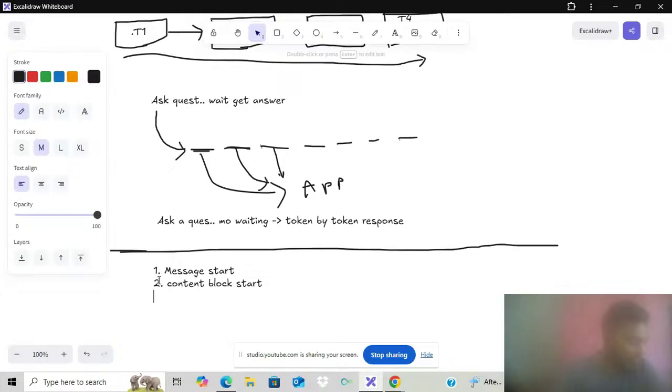Then we'll have the content block delta. They will send you this block delta, and each delta is targeting what we call a token here. So the content block delta will start being received.